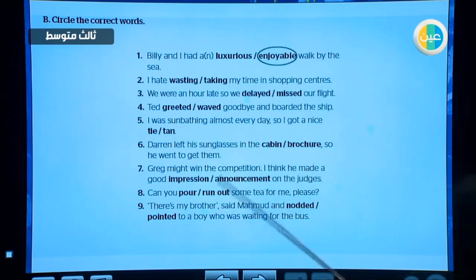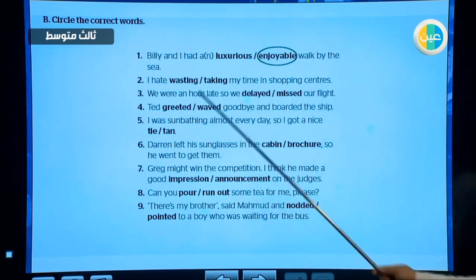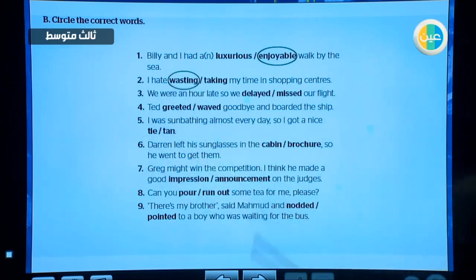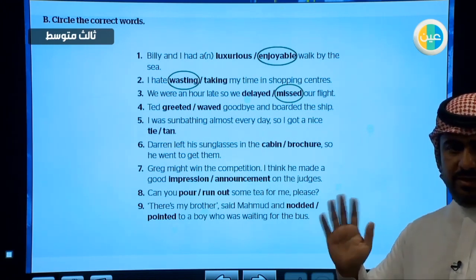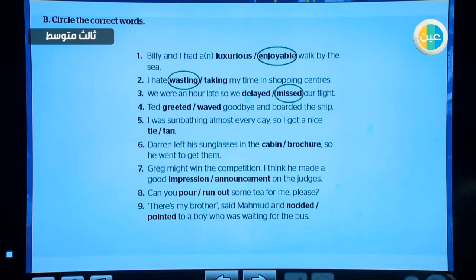I hate wasting my time or taking my time in the shopping center. Wasting my time, spending my time doing something that doesn't deserve to be spent on. Yes. We were an hour late, so we delayed our flight or missed our flight. If you are late, you would miss your flight. Yes. Ted greeted or waved goodbye and boarded the ship. Yes. This is waving goodbye. Yes, we wave goodbye.